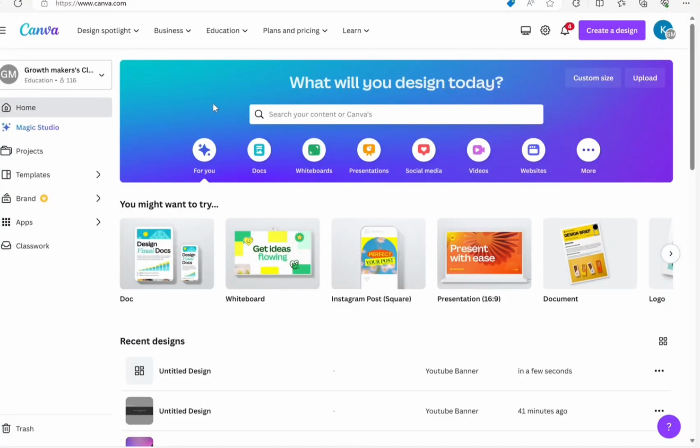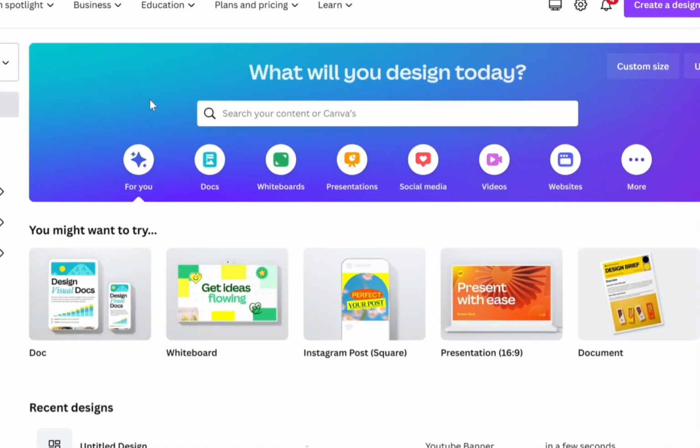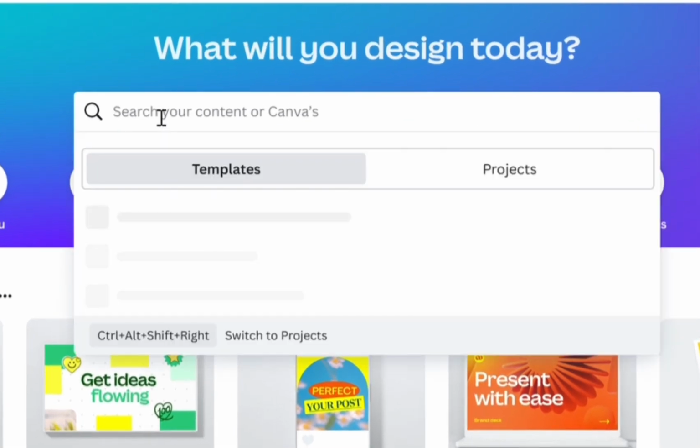Hi guys, so today I want to share with you how to create a YouTube banner using the Canva app. Let's dive right into the video. This works both ways, for both free and paid Canva.